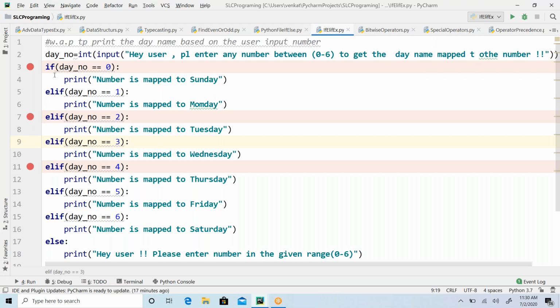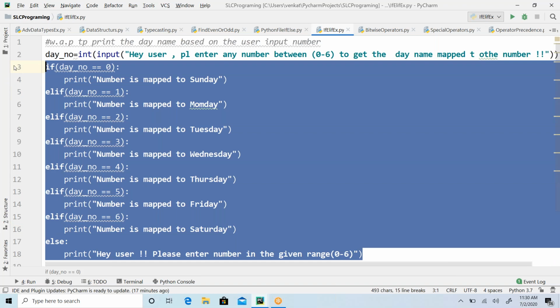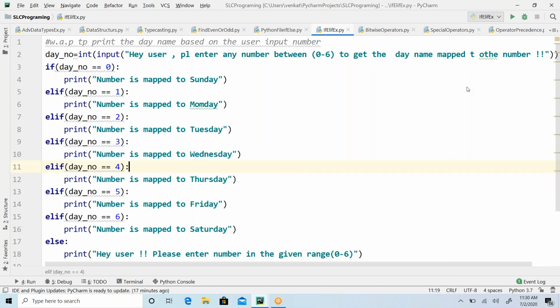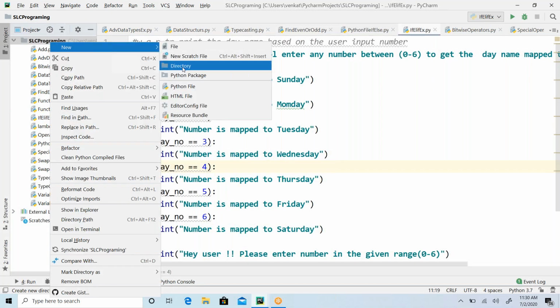All right, why do we need this else if ladder? That is what you have to understand. If else if is there, the ladder is there, but what is the importance of that? So that is what you have to understand. Hope it's clear for everyone, right? Okay, then I wanted to write another program.